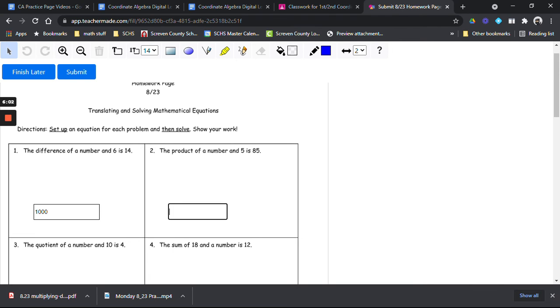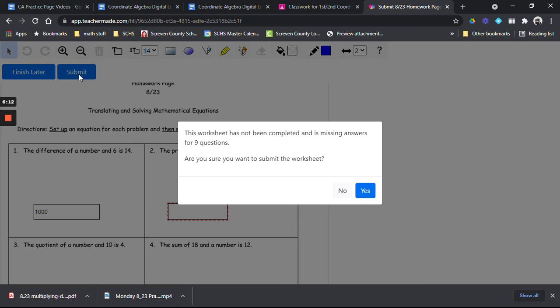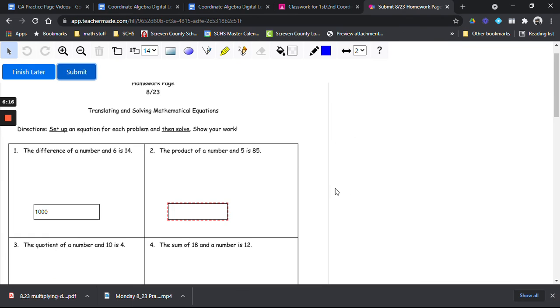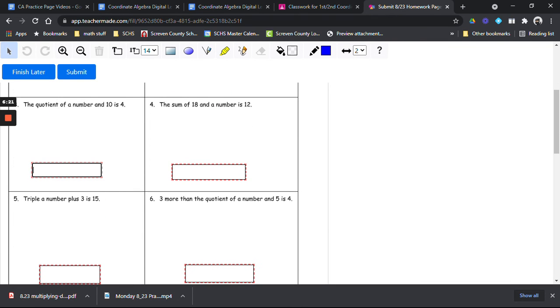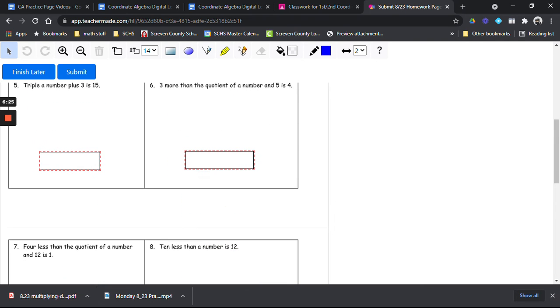Again, you're still going to submit the work you do on a sheet of paper, but you're also going to fill out this Teacher Made for the homework assignment. And then when you get done, you're going to hit Submit. Boom. Your work has not been completed and is missing answers. Okay, so I need to just type in some stuff. So I need to make sure I've answered everything. So I'm going to just go through randomly and make sure that everything is either a 1 or an 11, because that's the easiest number to hit on my keyboard.